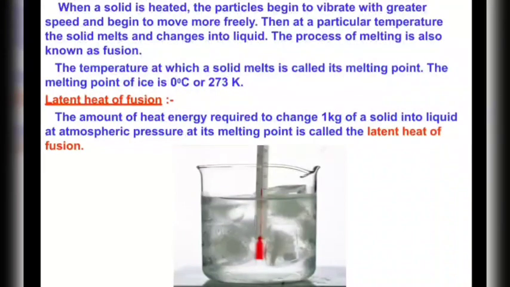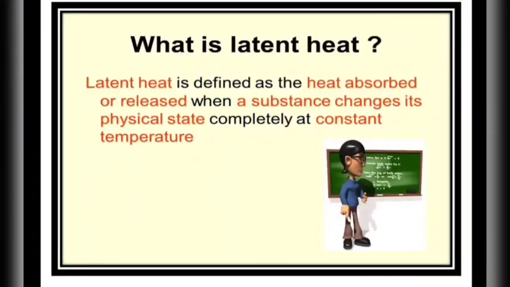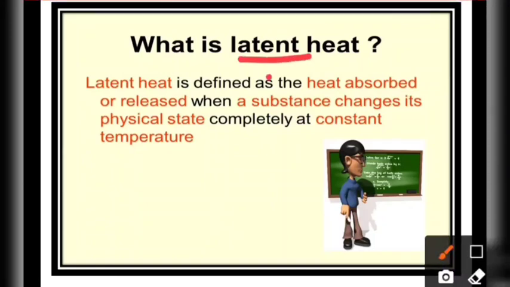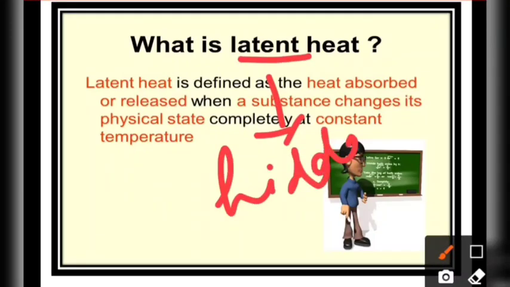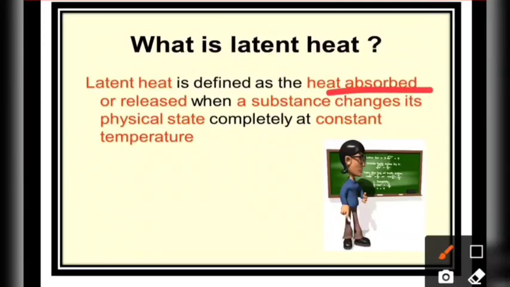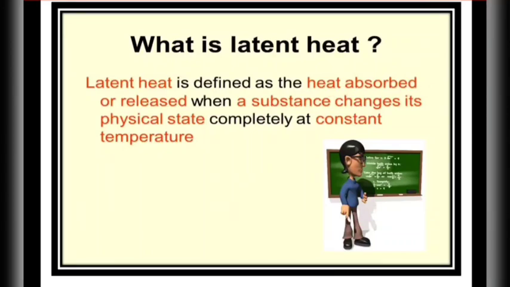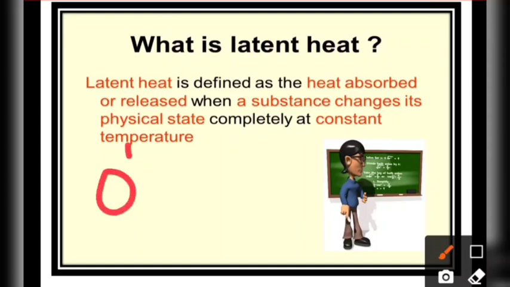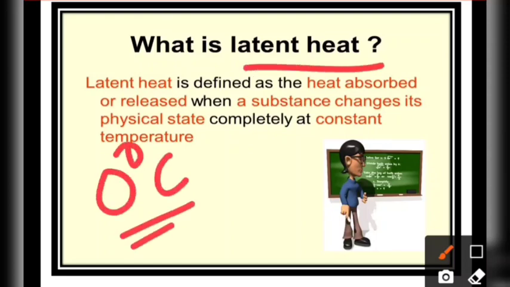But you can see here we are talking about latent heat. What is latent heat? Latent means hidden. It is the hidden heat. When any substance absorbs or releases heat and changes into a different physical state, like solid changing into liquid, or liquid changing into the gaseous state, after reaching a particular melting point, that means if the ice reaches 0 degrees Celsius, the extra heat that you continuously supply is known as the latent heat.